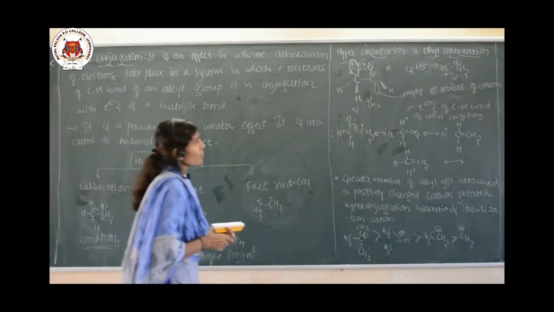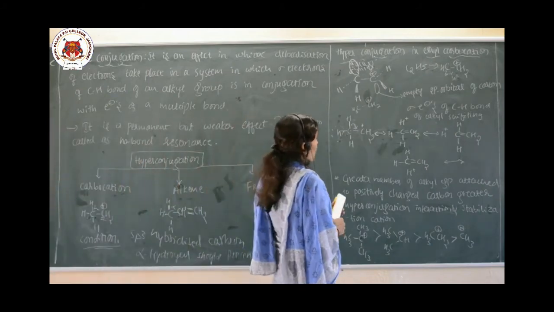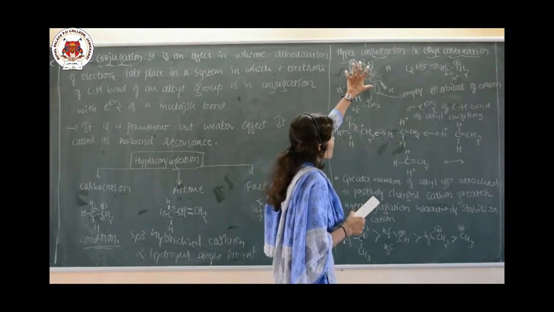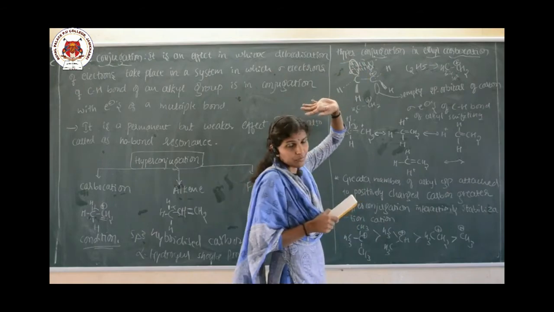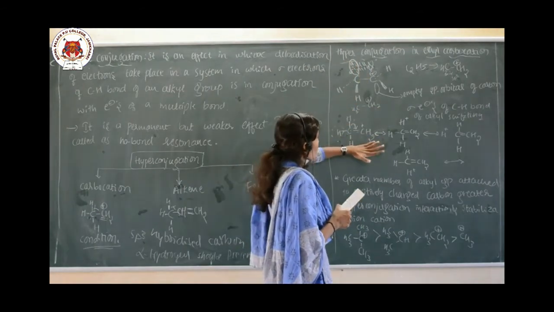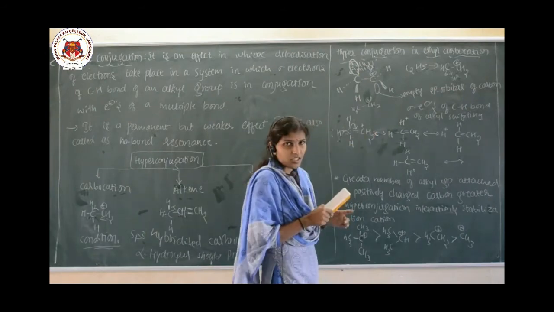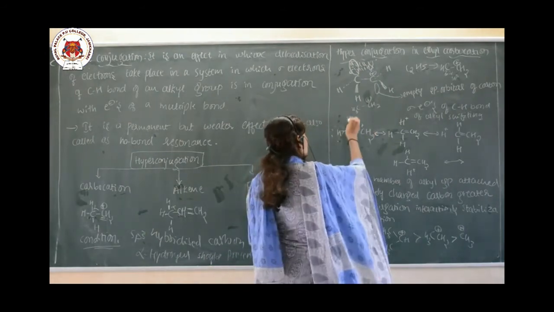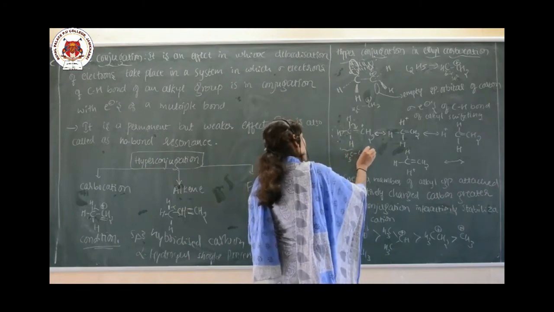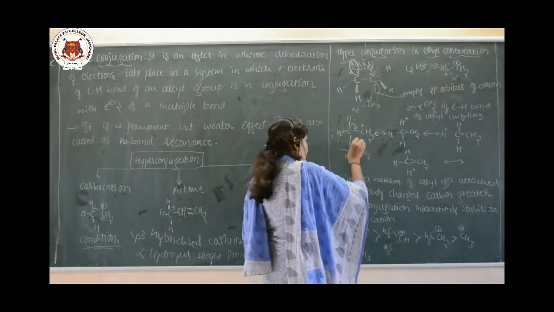Now the hyperconjugation in the ethyl carbocation. See here, the delocalization of this C-H sigma bond occurs through the empty p orbital of the carbon. Going through the structural representation, this is the CH3 alkyl group. It is like ethyl, expanded form we have written like that.